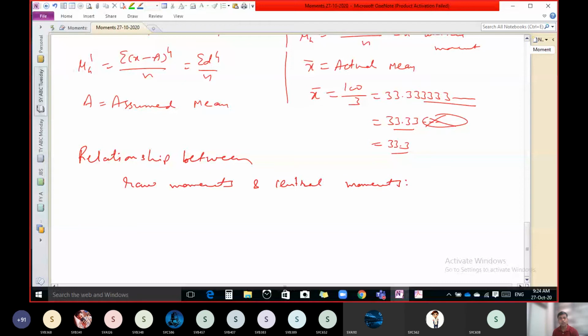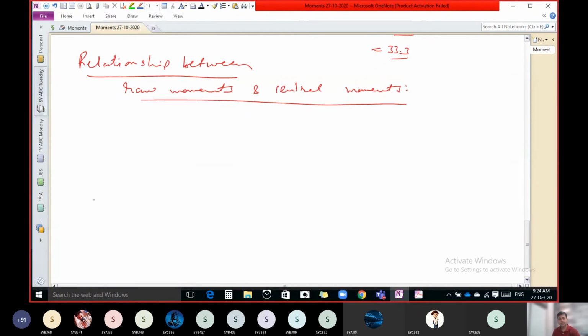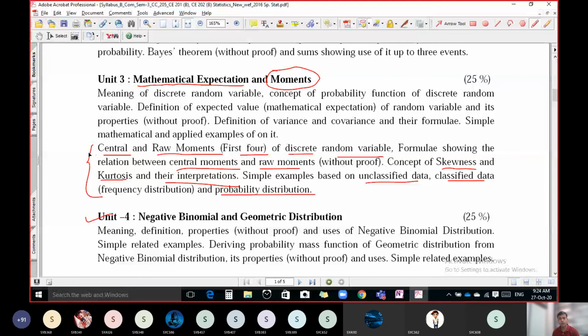So by using raw moments, we are able to find out central moments. Now the question is how? What is a central moment and what is a raw moment, we already discussed for a discrete random variable. Now, the formula showing the relationship between raw moments and central moments. Let us discuss that. The proof of that is not in our syllabus, so we have to just learn this formula.